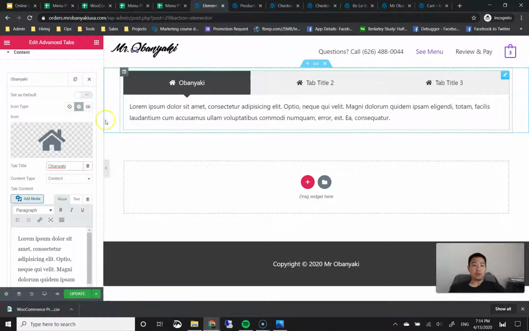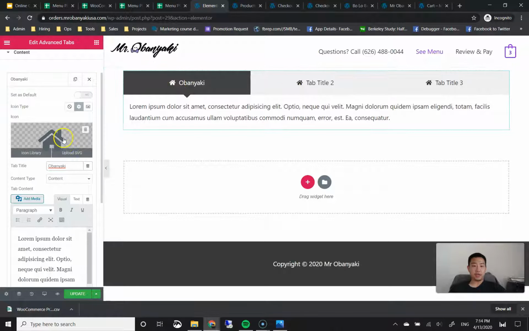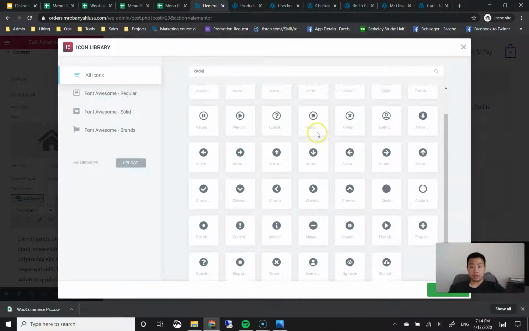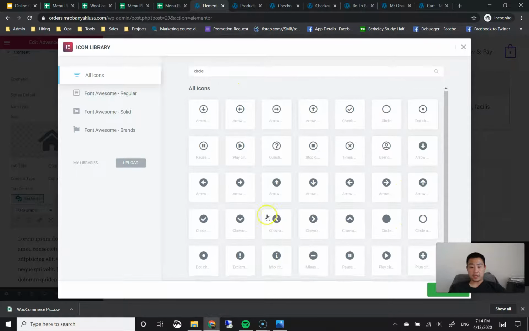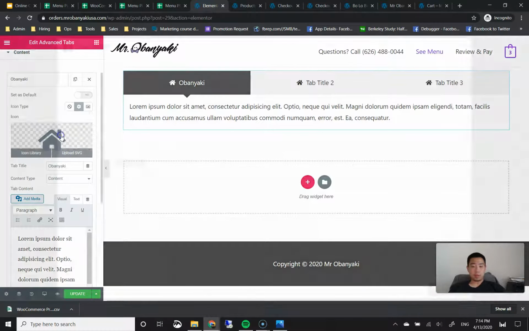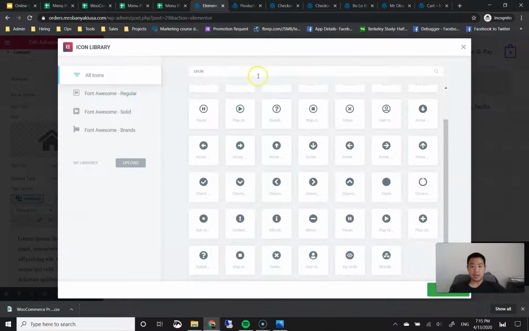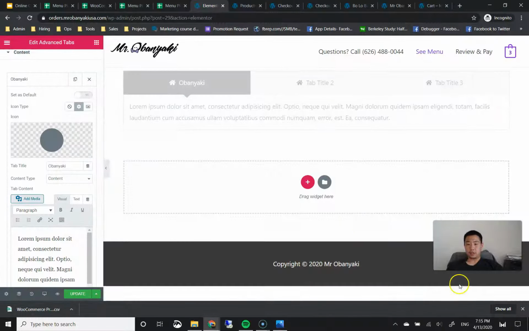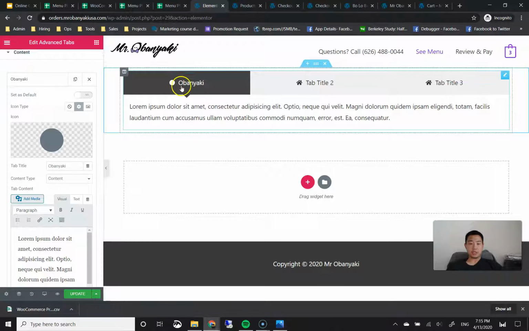Okay. And then if you want to change the icon, then you can click on this icon picture over here. And then you can start looking for an icon that you think best represents your menu category. For Obenyaki, I already know it's in the shape of a circle. So I'm going to type in circle here and try to find a circle that looks like an Obenyaki. And honestly, this is exactly what it looks like. I'm going to click on this filled in circle here. Then on the bottom right, actually, let me go back because I accidentally exited. Click on the circle. Then on the bottom right, you're going to click on this green insert button. And that now should be a circle.